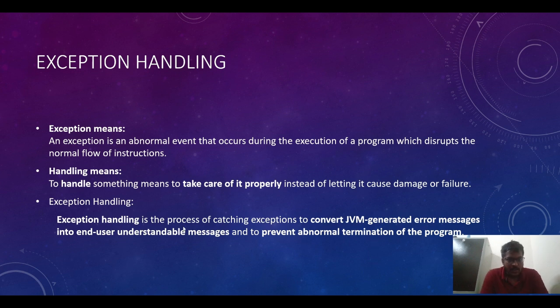The JVM will generate some error message, some object, and we will convert that error message into an end user understandable message. The developer will understand the logs and all that, but the end user will not understand.